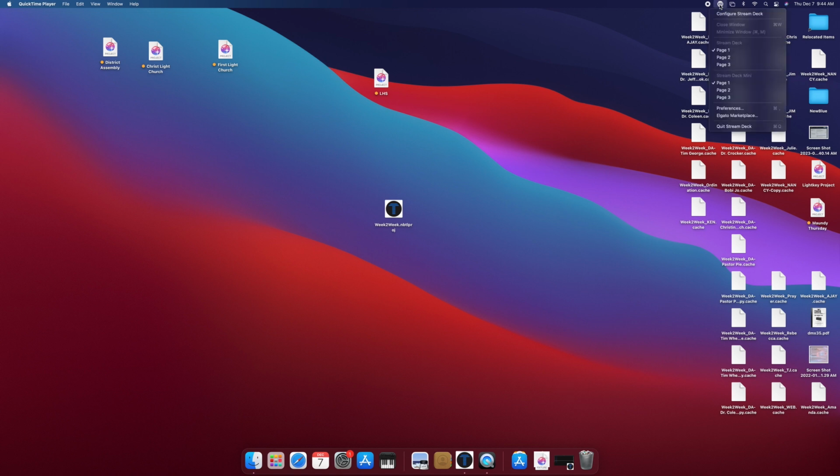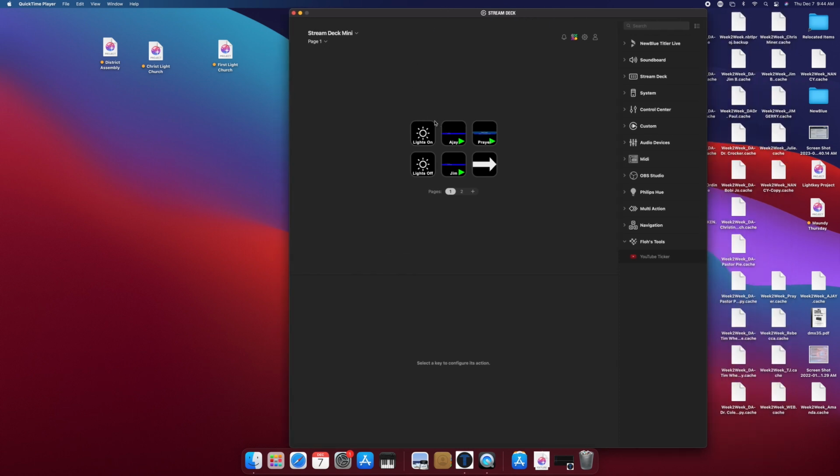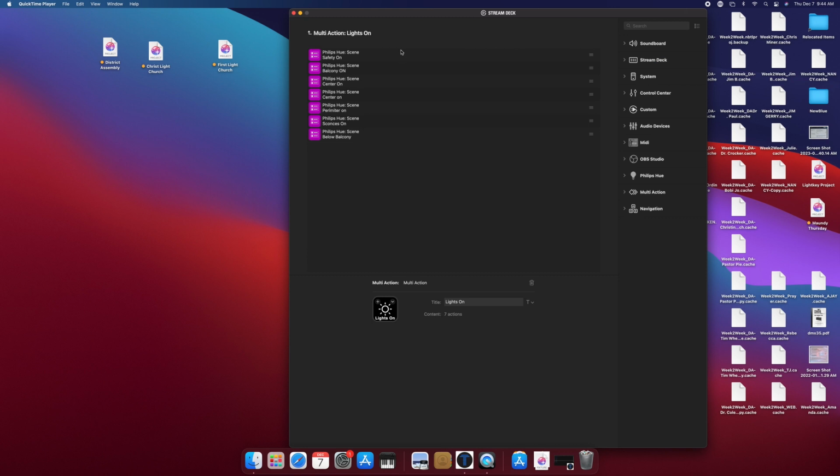Up in the top right is the Stream Deck button. Go to Configure Stream Deck. Here are your two buttons that need programmed. Lights on has title and it has 7 actions you can see here. Click on that arrow. Here's all 7 actions.